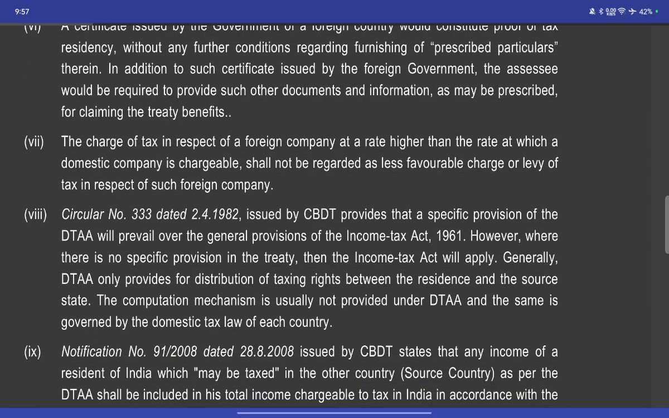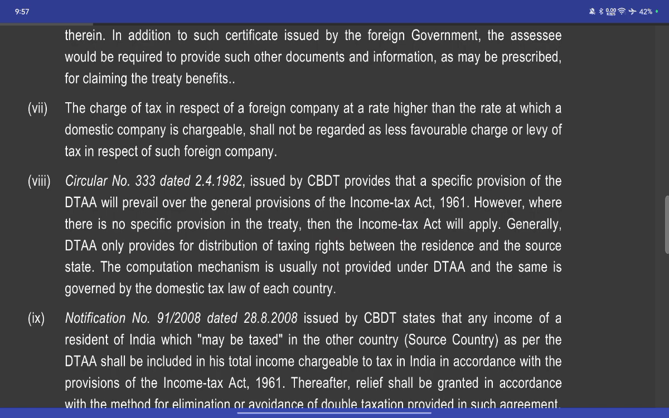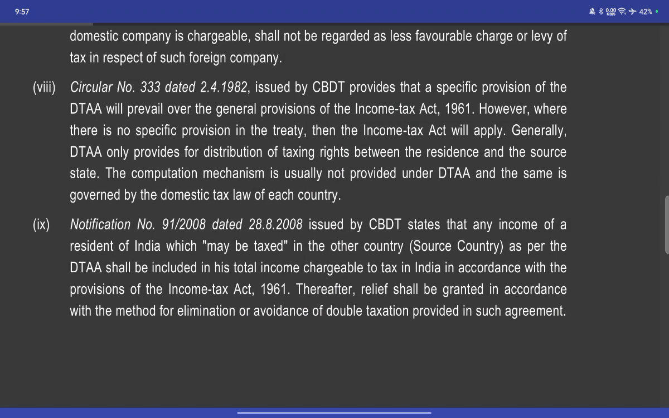The charge of taxes prescribed to the foreign company at a rate higher than the rate at which a domestic company is chargeable shall not be regarded as a less favorable charge or levy of tax except in the foreign countries. Circular 333 of 24 April 1982 issued by CBDT provides that specific provisions of the DTA will prevail over the general provisions of the income tax. However, where there is no specific provision in the treaty, then the Income Tax Act will apply.